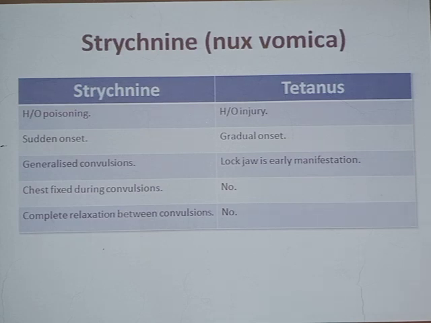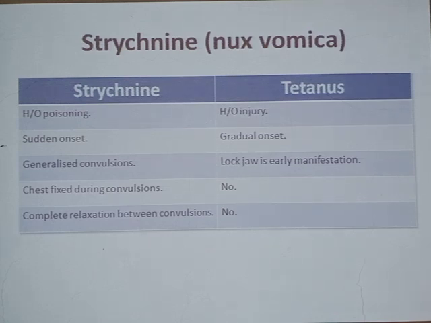And an important feature: in between the two attacks of convulsion, we have seen in the early part when the convulsions are on and off, there is complete relaxation between the convulsions. In between the two attacks of convulsions, let it be a very short interval, but there is an interval between two bouts or two attacks of convulsion.